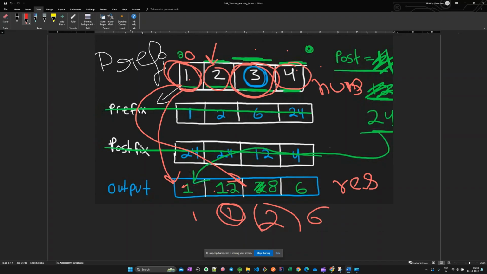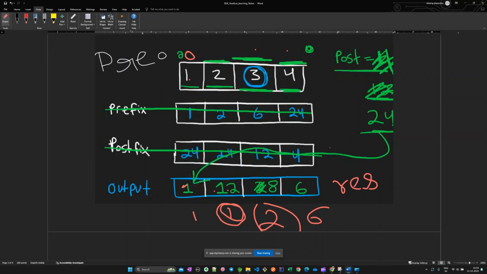For the postfix, I had told you that we were imagining the prefix and postfix for the extreme positions, but in this case, we won't be imagining, we would be writing directly. So this is nums and this is the result array, and currently we have 1, 1, 2, 6. Now what would be the postfix for this last position?